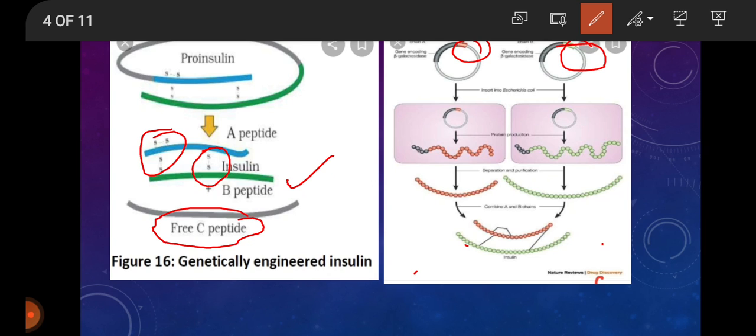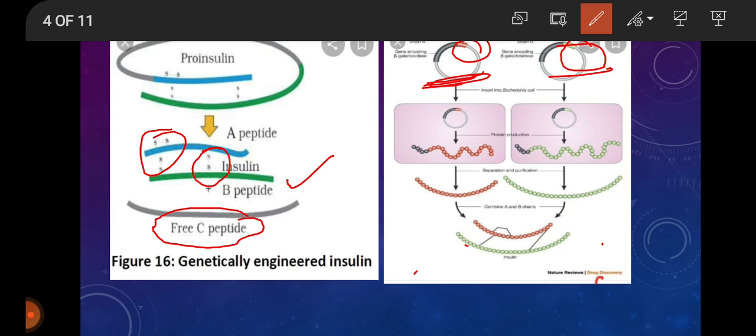The A and B chains of human insulin were introduced into plasmids of E. coli. Here you can see in this diagram, the A chain introduced into the plasmid of one E. coli, and the B chain introduced into the plasmid of another E. coli.